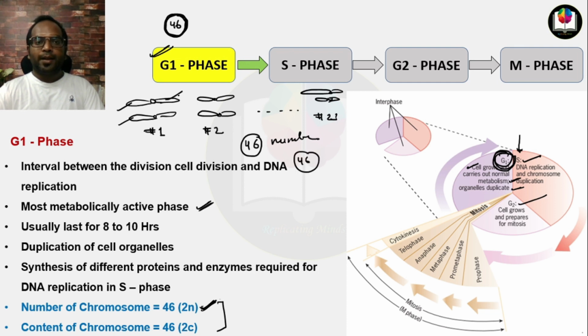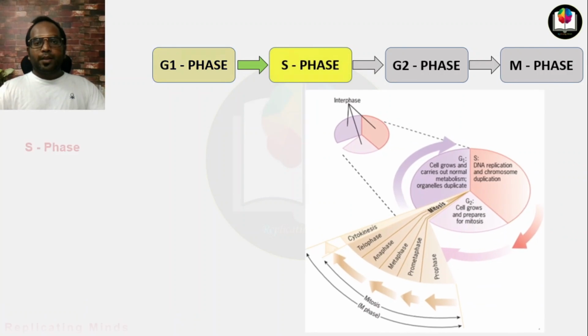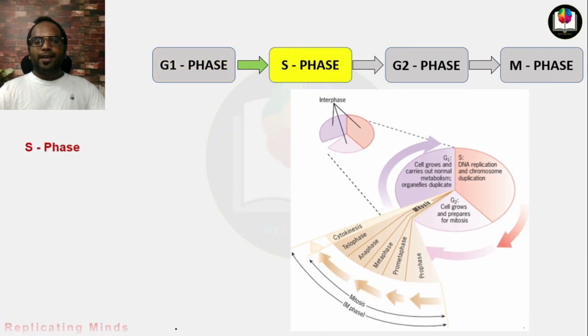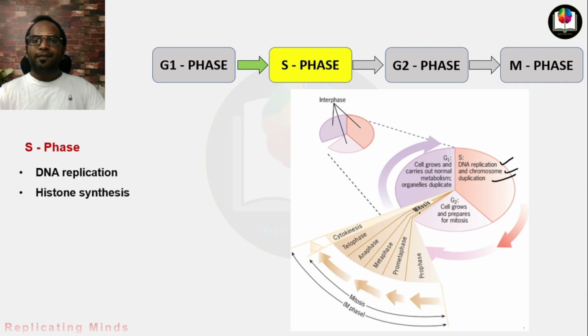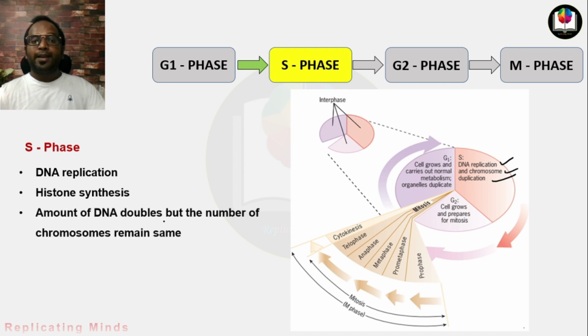Content means the amount of DNA. So the amount of DNA will also be equivalent to 46. We represent the number by N and the content by C. Now here comes S phase. In S phase, DNA replication takes place and chromosome duplication takes place. It is the phase of DNA replication, and the phase of histone synthesis. The amount of DNA gets double but the number of chromosomes remains the same.